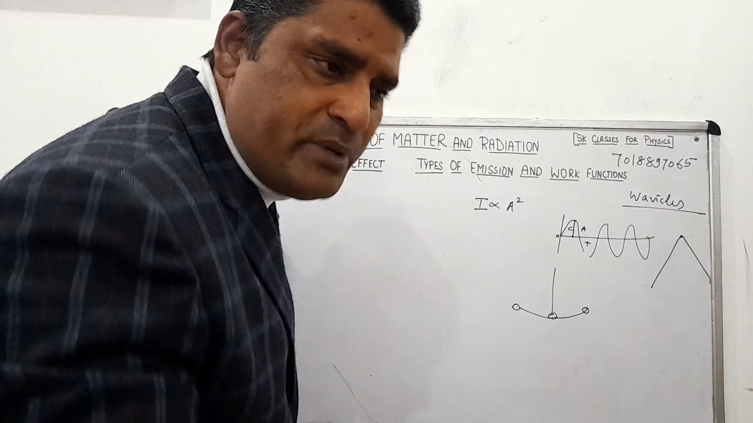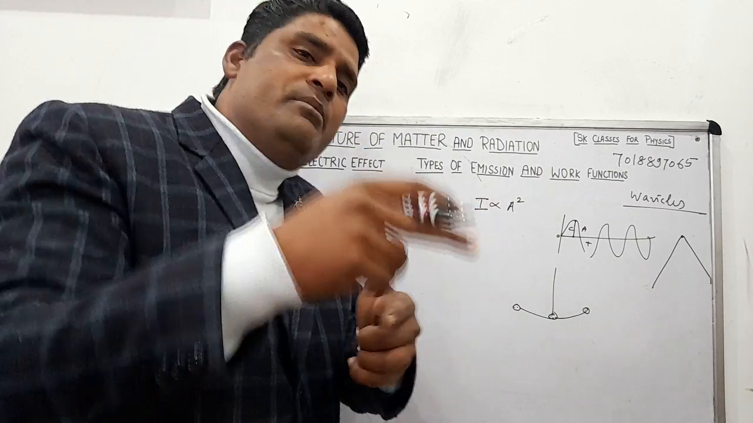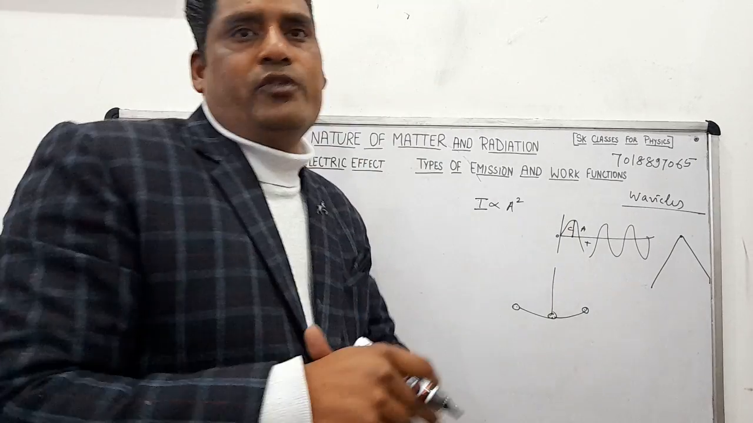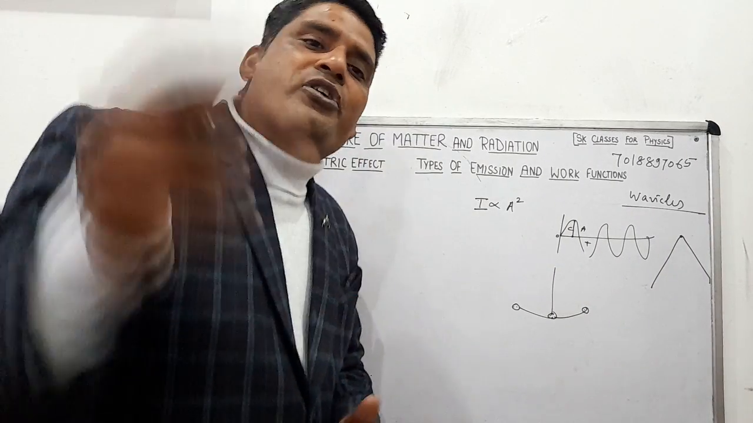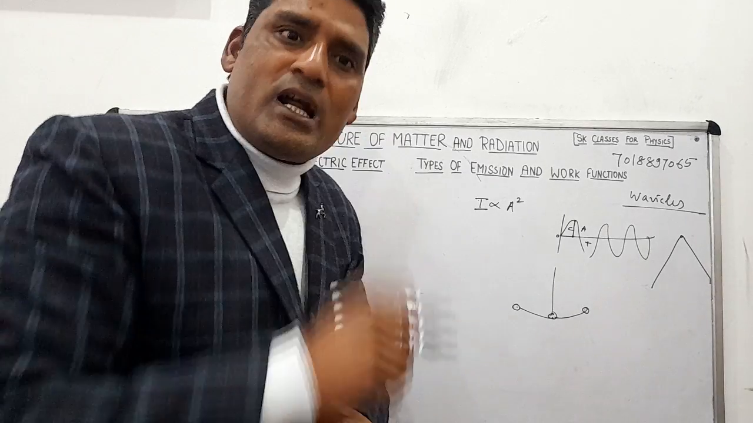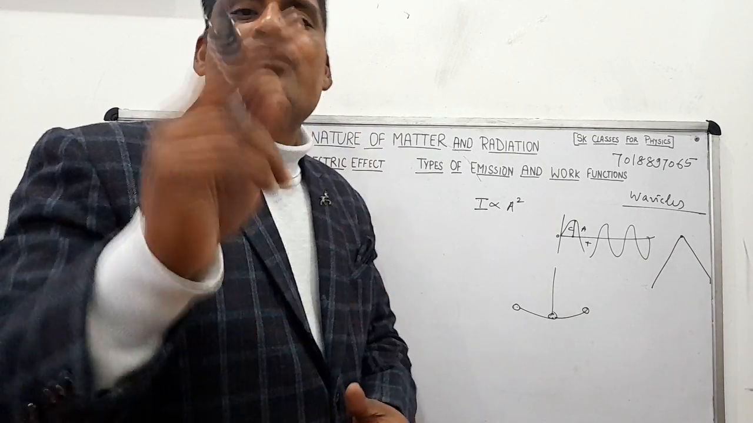सपोज आवर फिजिक्स पीरियड इज एट 11 am. After how much time will it repeat? It will repeat after 24 hours. So the time period of our physics period is 24 hours. But the time period of rotation of Earth is 24 hours. But the time period of revolution of Earth is 1 year.